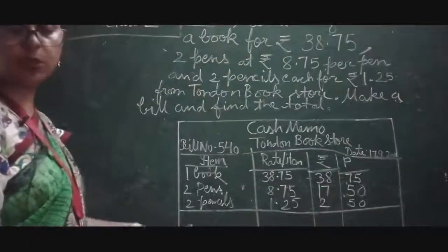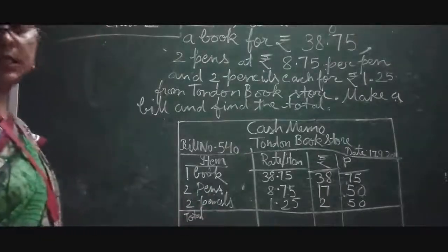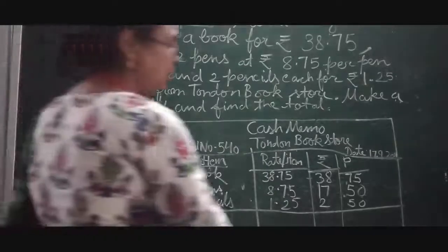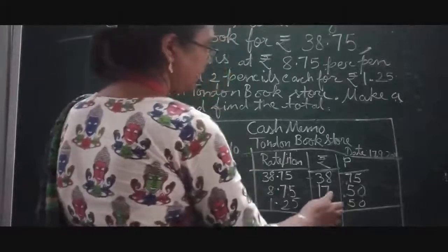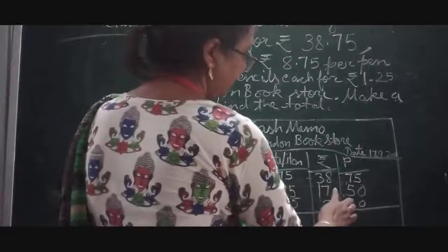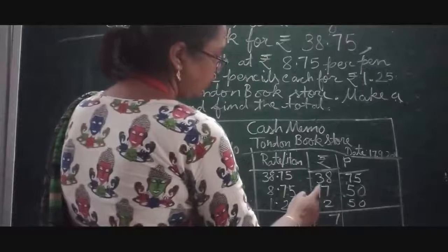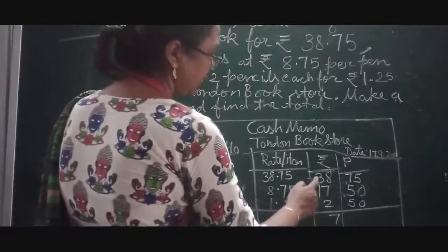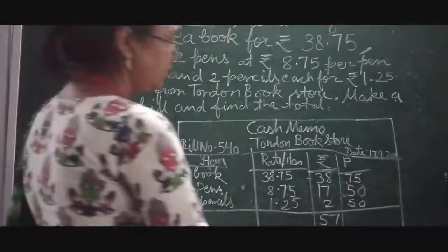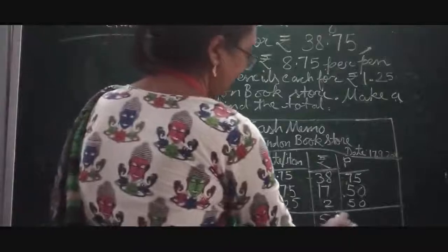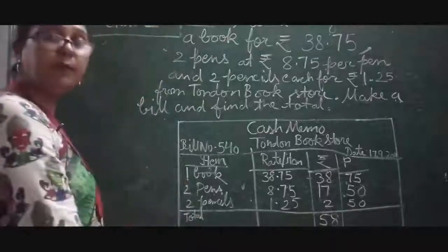Now children, we will see the total. What is the total? Total we will see, children. Now let's total it. Okay, so 2 will be written over here, 8, 7, that is 15, 16, 17. Okay, 1 will be carried over, 1, 2, and it is 5, 57 we will get. Okay, sorry, 58 we will get, because 2 is also there.